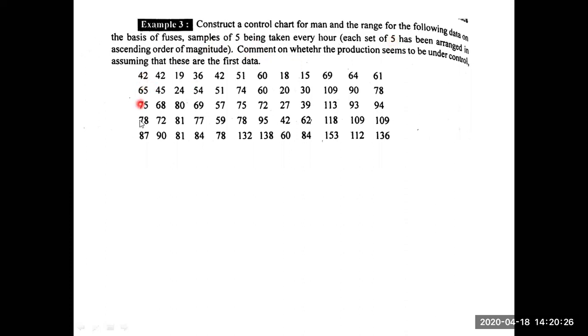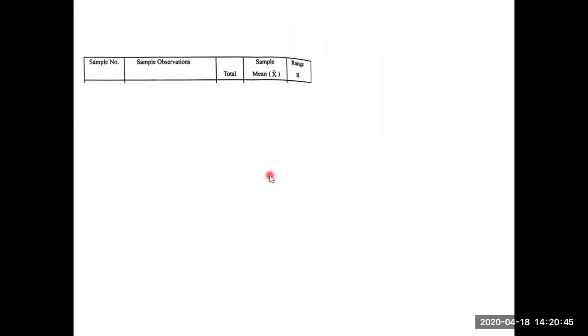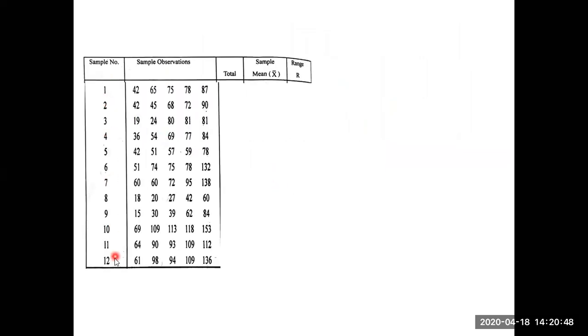That means you have to consider this ascending order: 42, 65, 75, 78, 87. That means this is the way. This is the first sample, second, third, fourth, like this. These are the different samples he has given. Now we will go through this one. So we have a total of 12 samples. Sample number 1 has 42, 65, 75, 78, 87. I am writing horizontally. Next, the summation of this you have to write here, total.